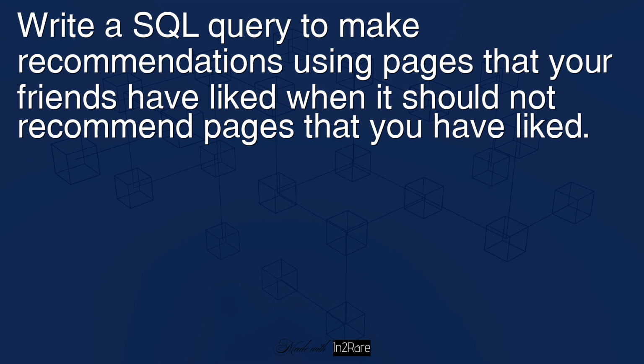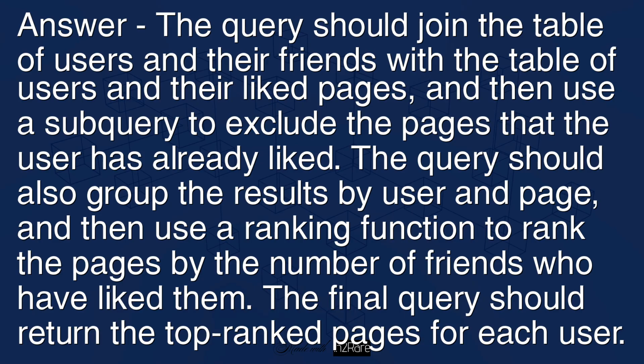Write a SQL query to make recommendations using pages that your friends have liked, when it should not recommend pages that you have liked. Answer: the query should join the table of users and their friends with a table of users and their liked pages, and then use a subquery to exclude the pages that the user has already liked. The query should also group the results by user and page, and then use a ranking function to rank the pages by the number of friends who have liked them. The final query should return the top ranked pages for each user.